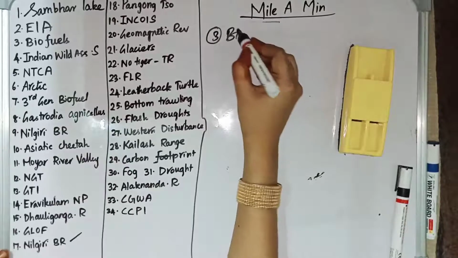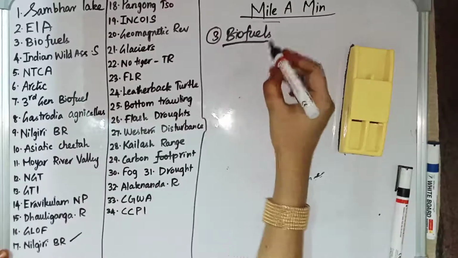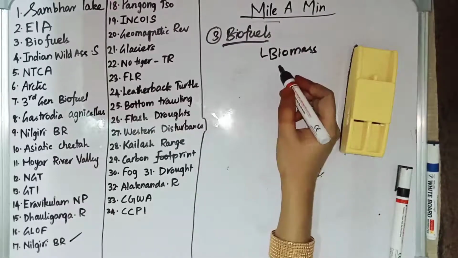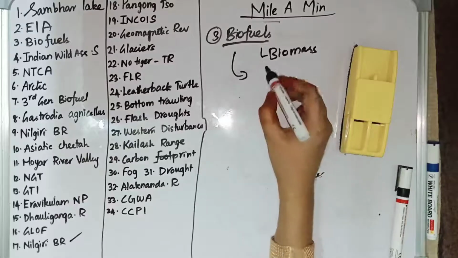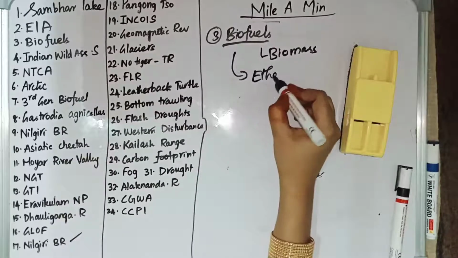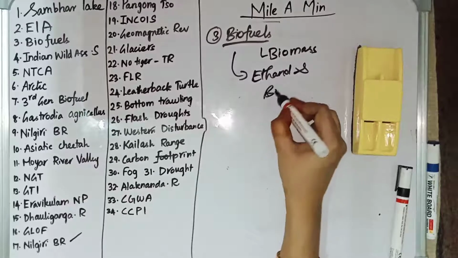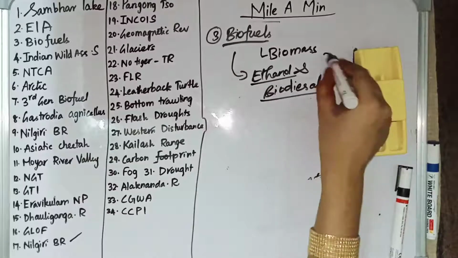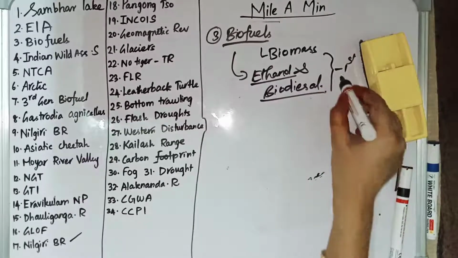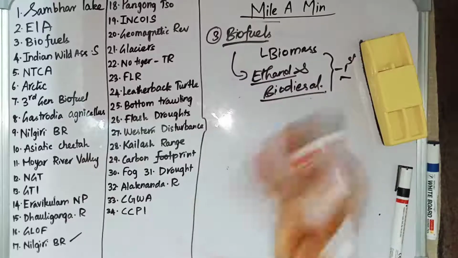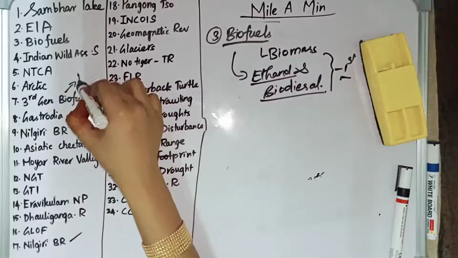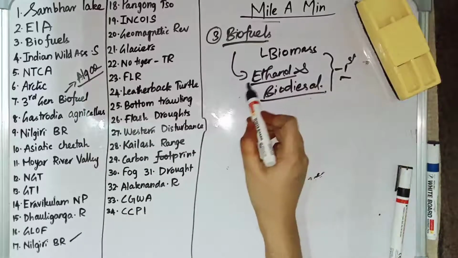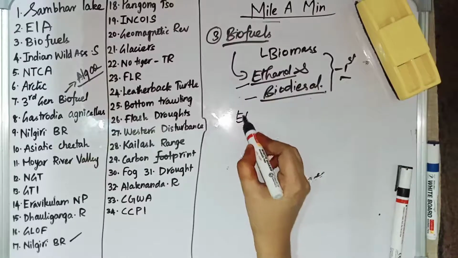Third, biofuels. Biofuels are obtained from biomass and converted into liquid fuel so that they can be used for transportation and other purposes. The most commonly known biofuels are ethanol and biodiesel. Both represent first generation biofuels. We have first generation, second generation and third generation biofuels. Third generation biofuels are generally obtained from algae, whereas first generation biofuels include ethanol and biodiesel.